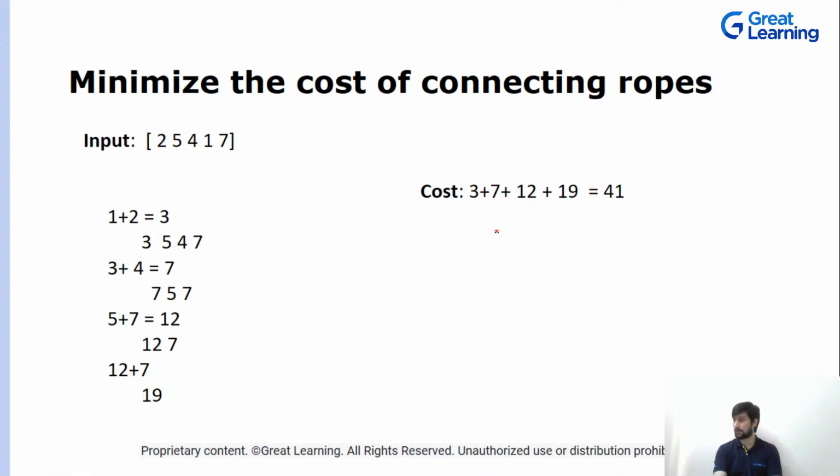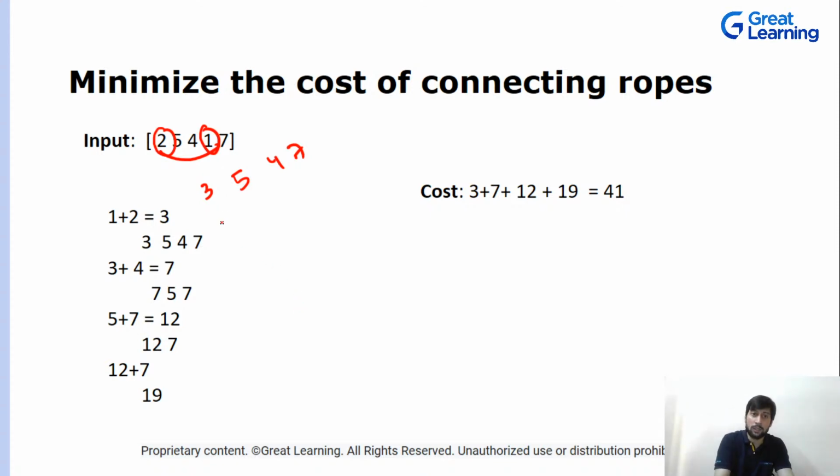Let me just clear out my screen. Okay, so Ashish says I didn't get it. What I'm doing over here is I have to minimize the cost. I am picking up the minimum two elements, and the value is 3. Now in our subarray, the elements will be 3, 5, 4 and 7.